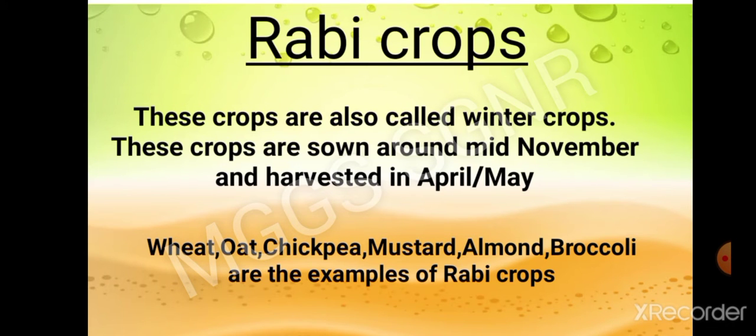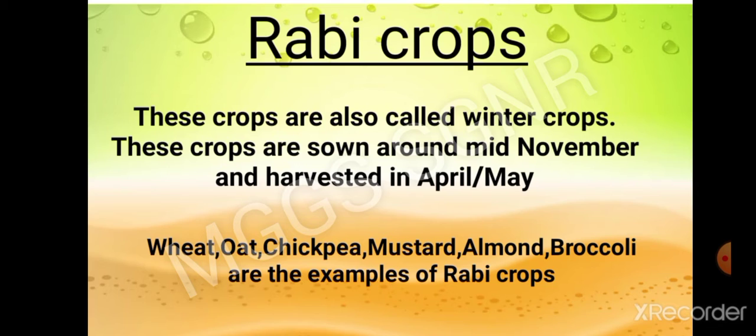These crops are also called winter crops because they are grown during the winter season. As we know, in India, winter starts around the middle of November.